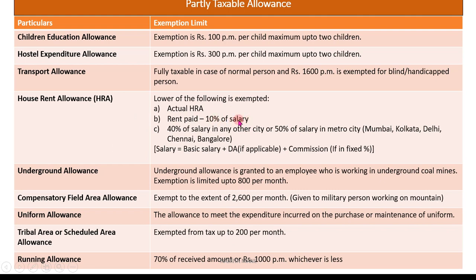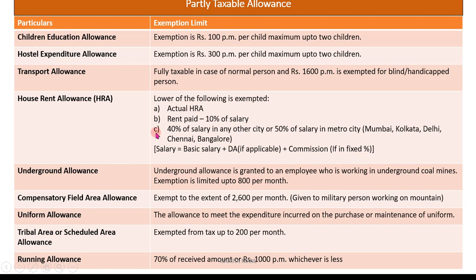So for the calculation of salary, the salary formula is: salary is equal to basic salary plus DA, that is dearness allowances, if applicable for retirement benefit or given in percentage, plus commission if in fixed percentage. Okay, then rent paid minus 10% of salary. For the calculation purpose of salary, the salary formula is this.